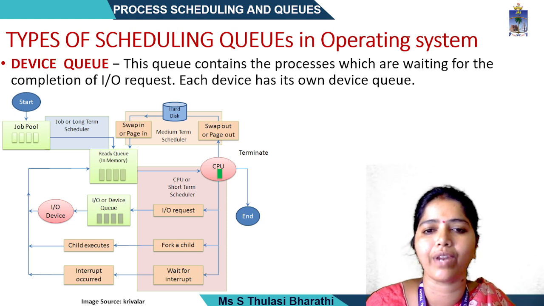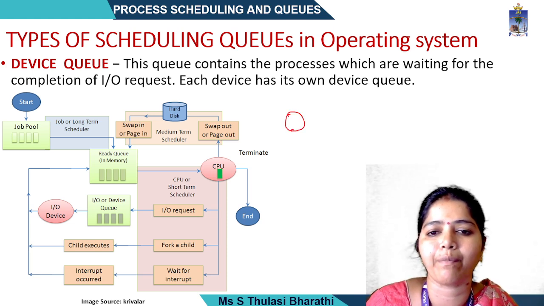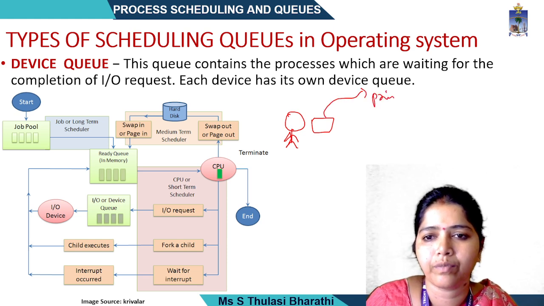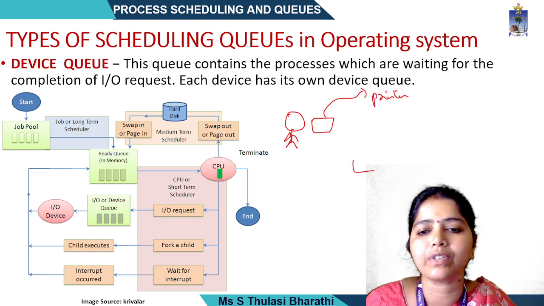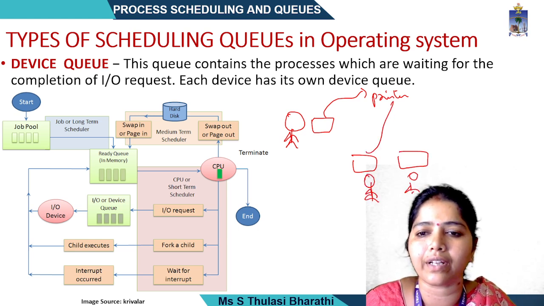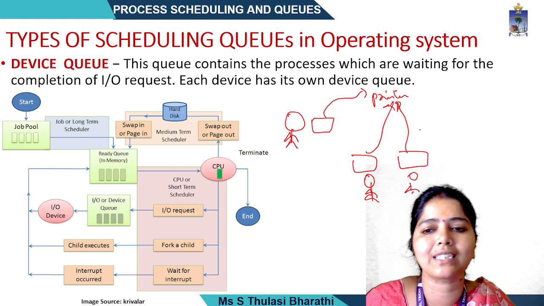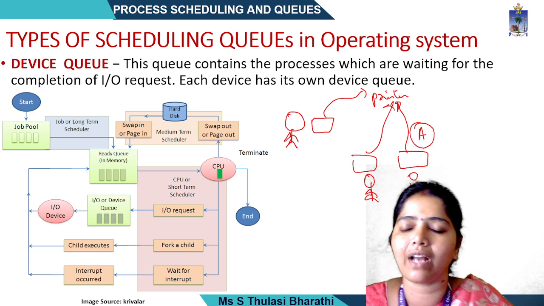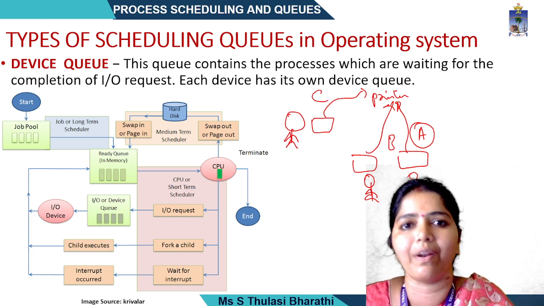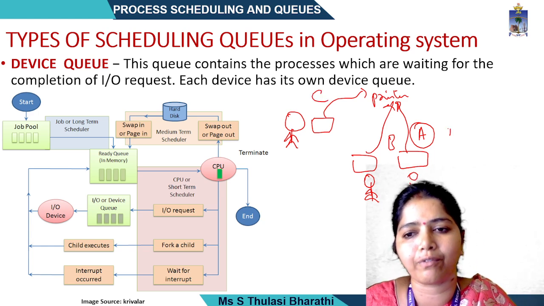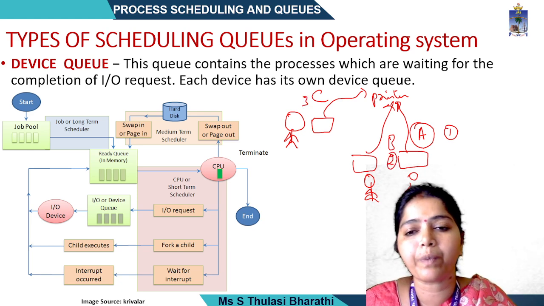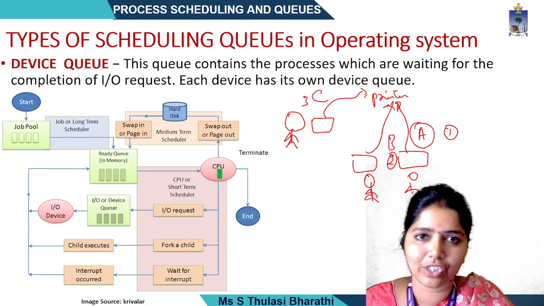If you take a system-oriented example, I am an employee working on a system, and I am just sending something to a printer. But in the same office I have so many people sitting around me and they are also accessing the same printer. Person A has given the first print, print 1. Person B has given another print. I am person C who has also given a print. A gave first, then B gave second, and then I gave. So this printer will be shared by all these three processes.